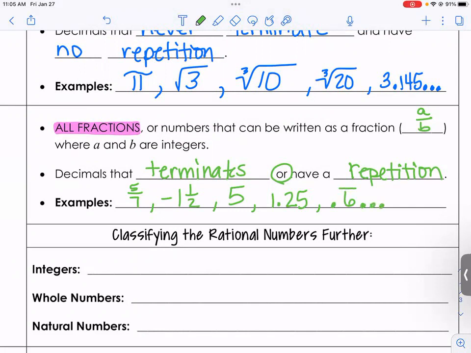What does that mean? Okay, so that's 0.6 repeating. And so that dot, dot, dot means it's keeping on going. But since this line is above the 6, it means there's repetition. So that's okay. If we have repetition in our decimal, we can still be that rational number. Does anybody know what number that is? 0.6 repeating. 2/3. That's what I was going for. Thank you though for letting me know that that was 6. Okay.